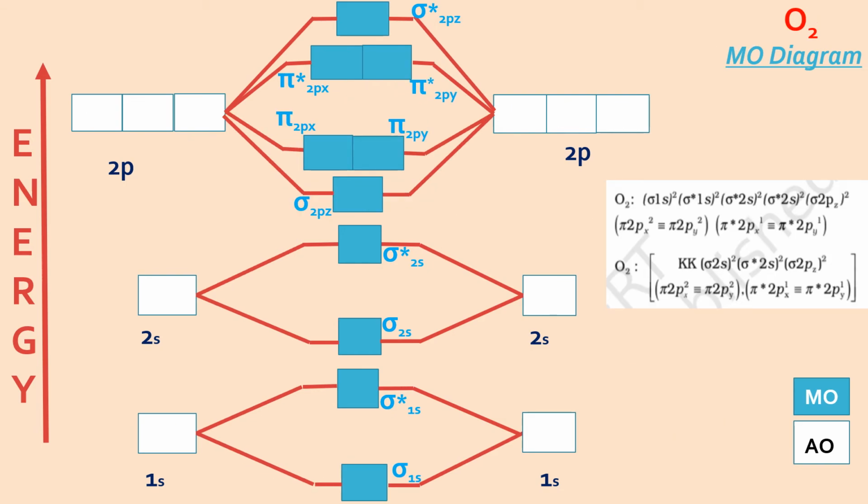Now, when we draw the MO diagram for molecules after N2, you will notice a change in the energy order of bonding MOs. The earlier cases had the sigma 2pz above the two degenerate pi orbitals. As we all know, sigma is more stable than pi, so sigma should be at the lower energy level and pi at the higher energy level in every case.